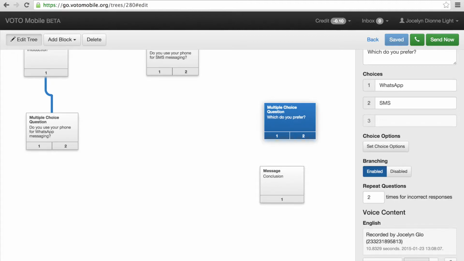Do you prefer using WhatsApp or SMS messaging? Press 1 for WhatsApp, press 2 for SMS.